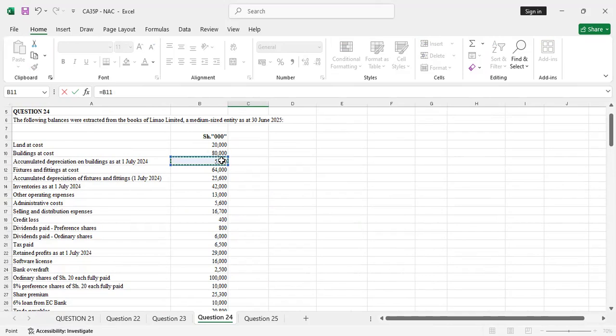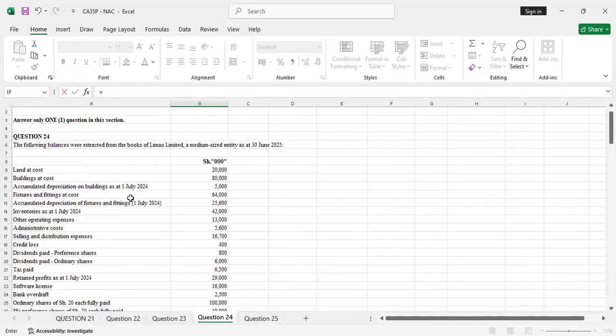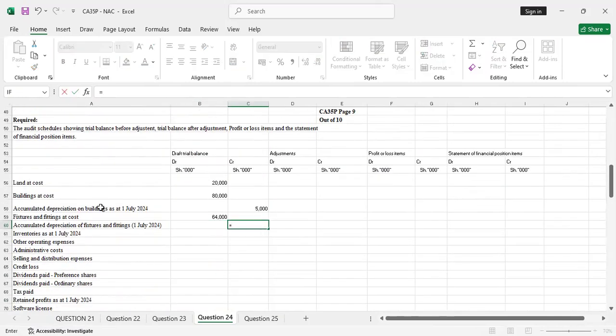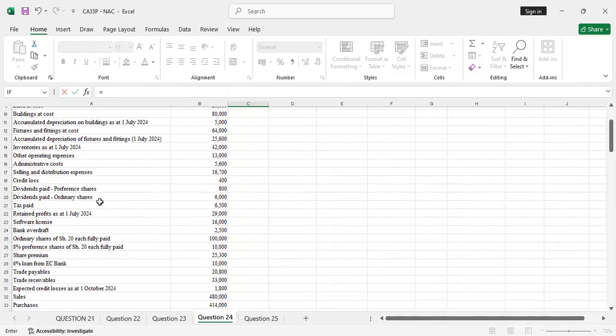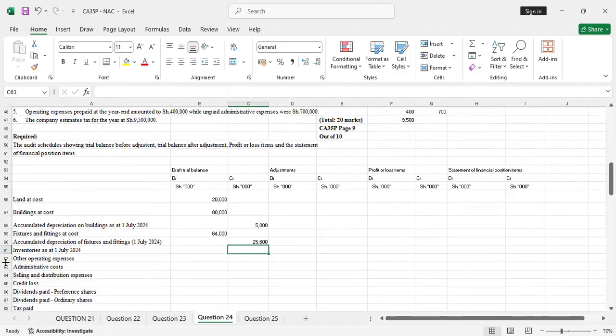That 5. The other item, furniture and fittings, that's an asset, so you debit. Accumulated depreciation for that is a liability, so you credit. The accumulated depreciation for fixtures and fittings, 25,600.